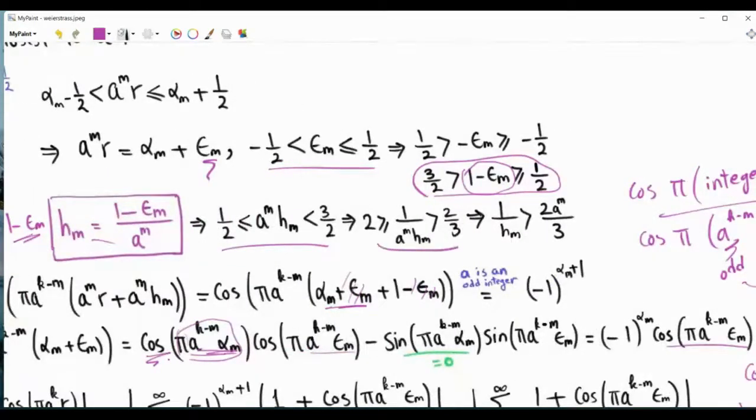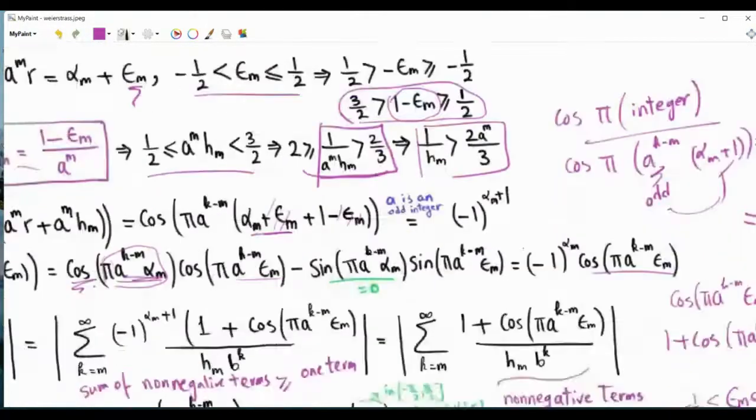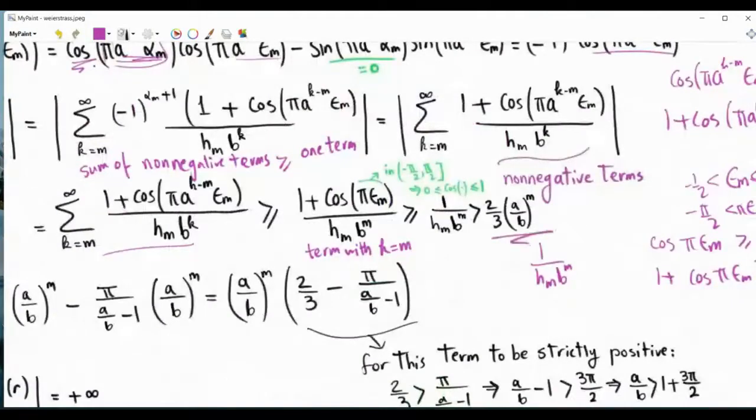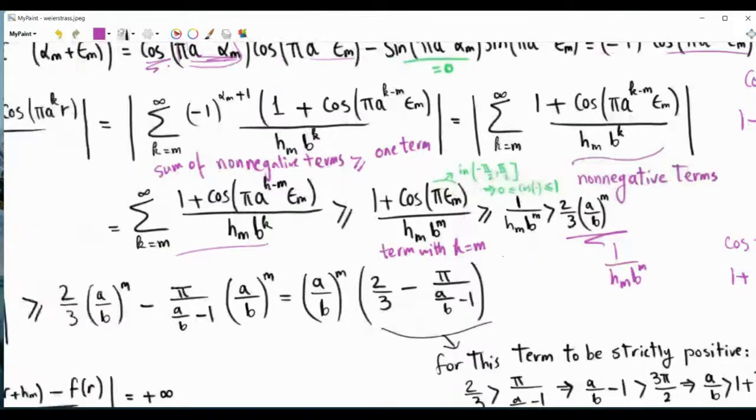Take the reciprocal of all sides, and then let's focus on this part because we are interested in a lower bound. Multiply both sides by a to the power m. So it must be the case that 1 over hm is greater than 2/3 of a to the power m. And so we will have here a lower bound, and this lower bound is only in terms of these two parameters, a and b.